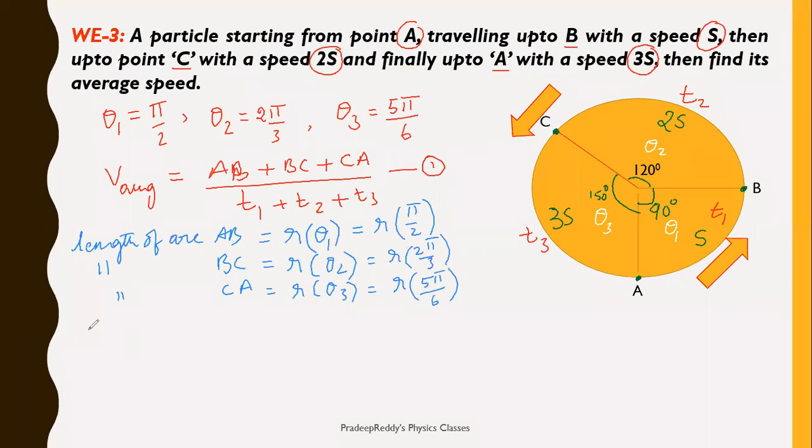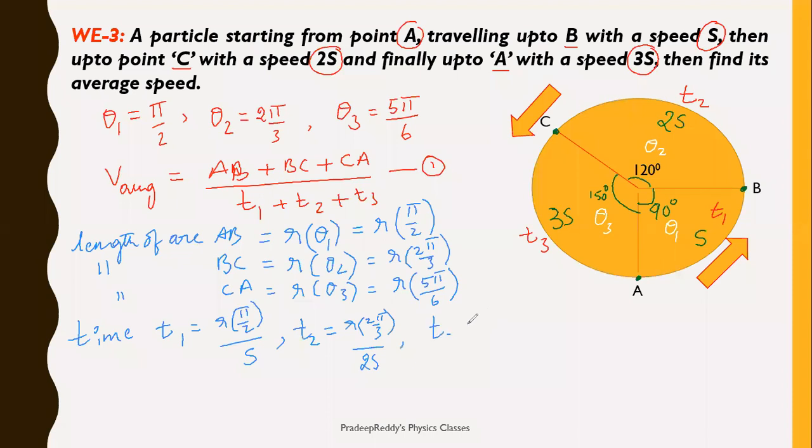Now I want to find out the time taken. Time T1 is equal to distance traveled divided by speed, right? So this will be R into pi by 2 divided by the speed S. Similarly, time taken T2 is equal to R into 2 pi by 3 divided by speed 2S.